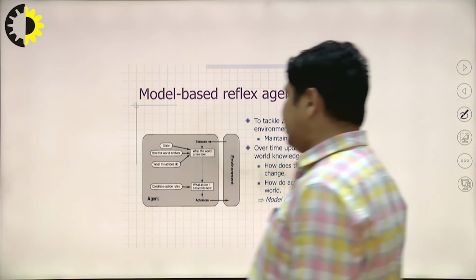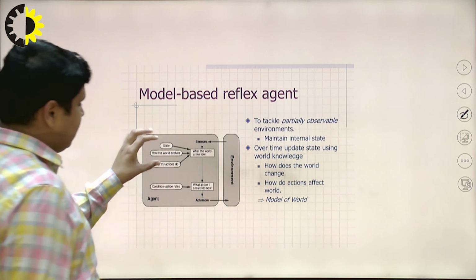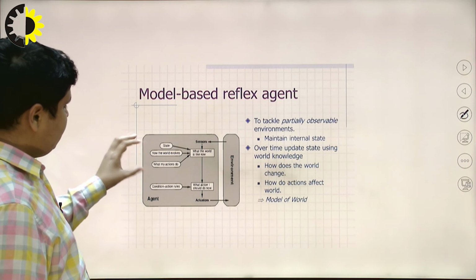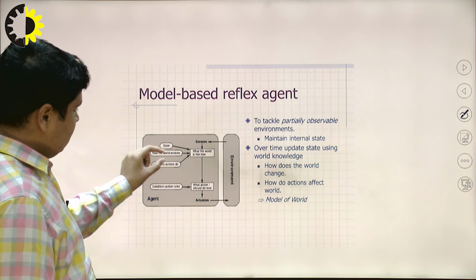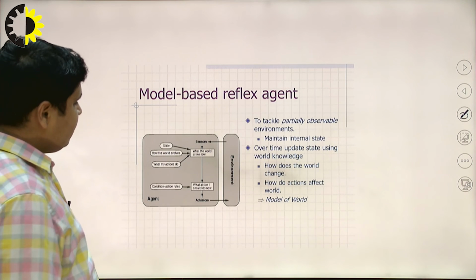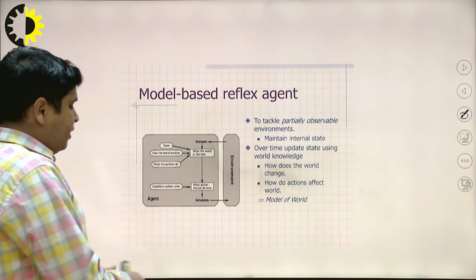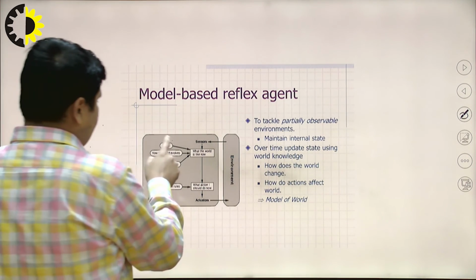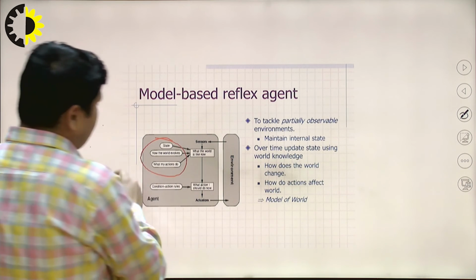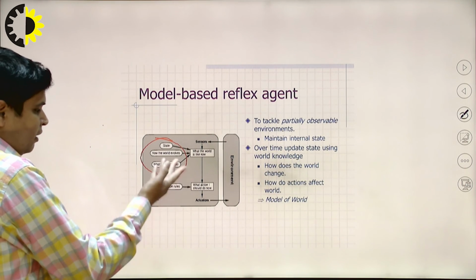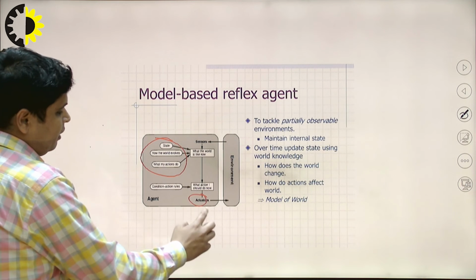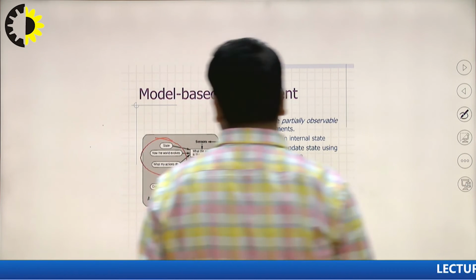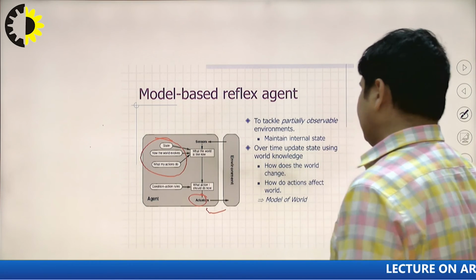Okay, you will see here, this is the model, this is the extra part, if we compare the simple reflex agent and the model based agent. They sense the environment, and after that they interact with the particular model and extract the knowledge, and accordingly they perform the operations on the environment. This is the example of the model based reflex agent.